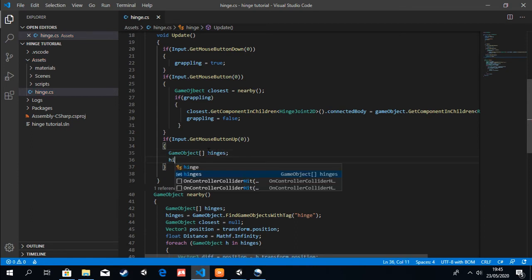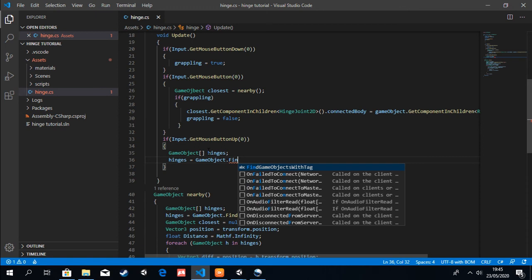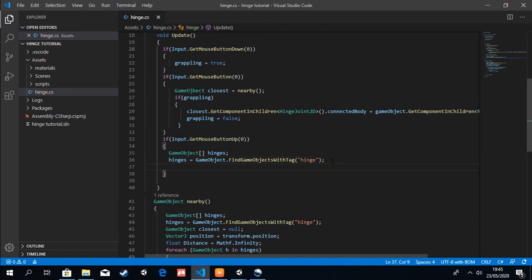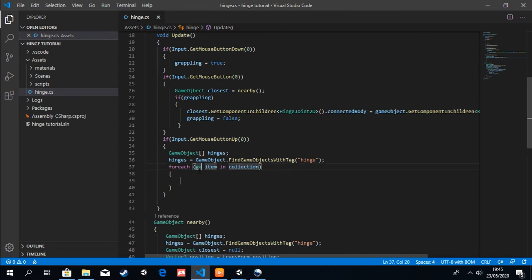You have to populate this array by saying hinges is equal to game object dot find game objects with tag hinge, and we're going to get another for each loop: for each game object h in the collection of hinges, we want to do h dot get component in children hinge joint 2D, and dot connected body should be equal to null. This should be the script, and this should do it.